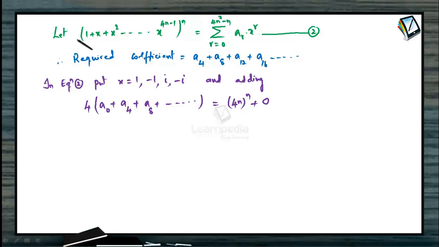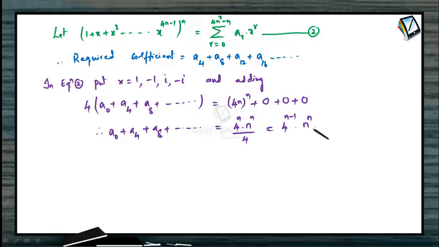Similarly, when we put i in the left hand side expression, alternate terms would also give us sum 0, and similarly with minus i, that is also 0. So what do we get now? Therefore, we got a0 plus a4 plus a8 and so on up to infinite terms would be 4n to the power n divided by 4, which can also be expressed as 4 to the power of n minus 1 times n to the power of n.